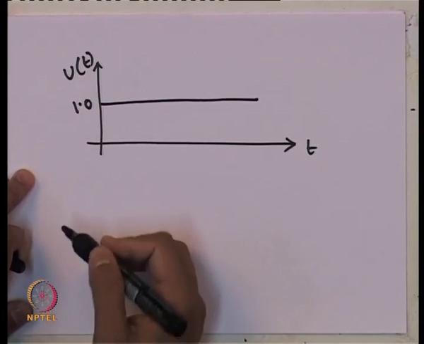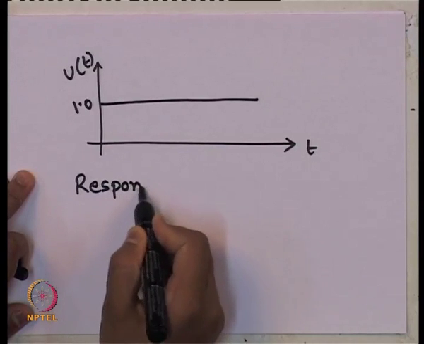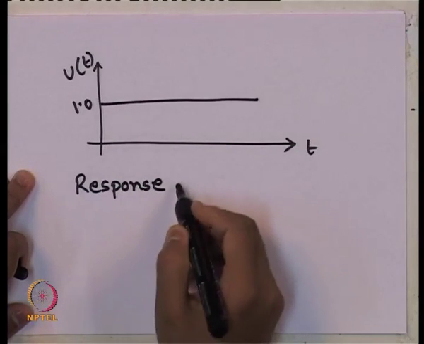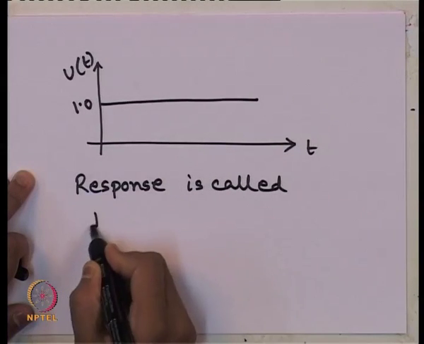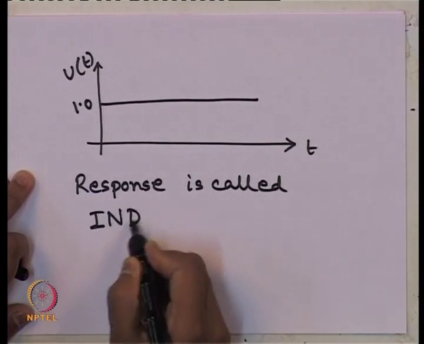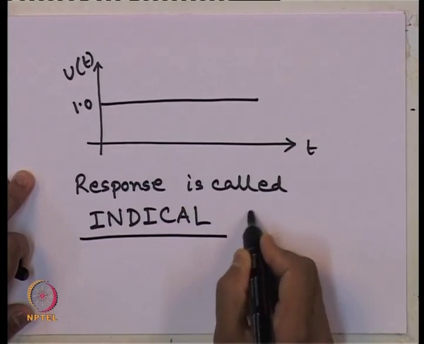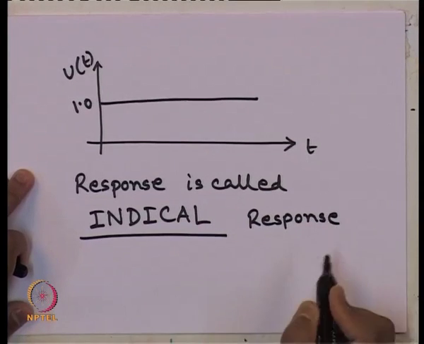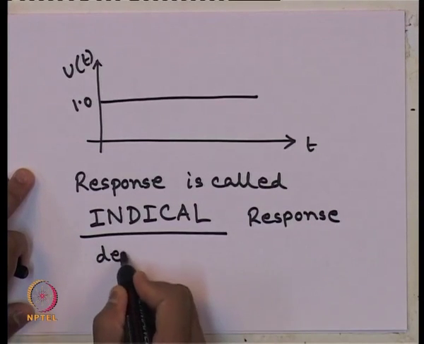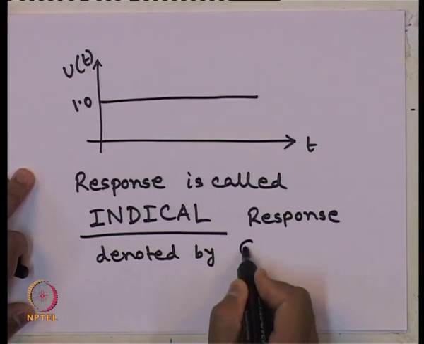In that case, the response we get is called the indicial response, and mathematically it is denoted by g of t.